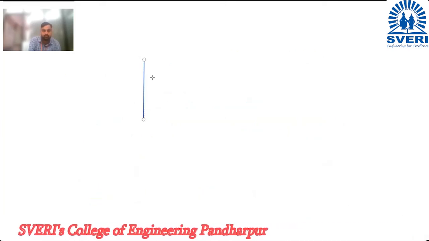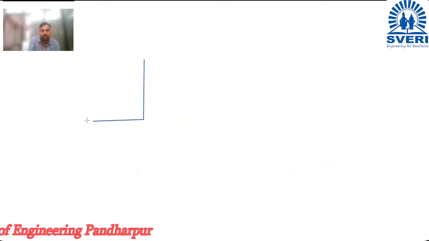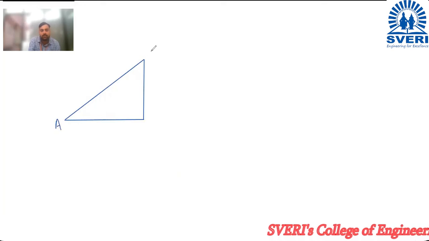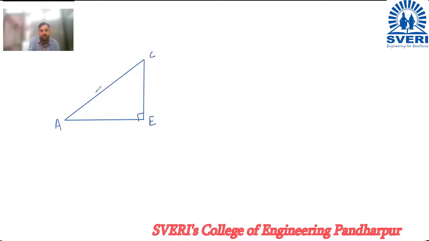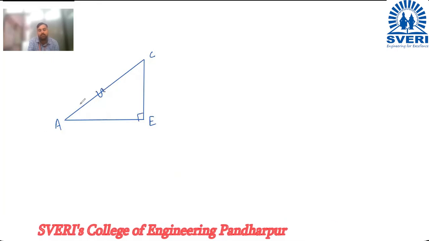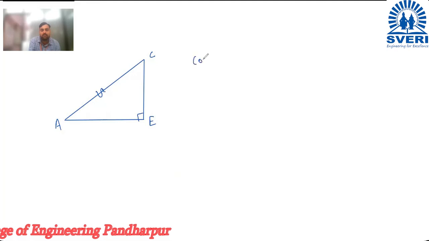This is C, perpendicular, then somewhere point A is here, and I will join these two. So here you can see this is point A, this is point E, this is point C, this angle is 90 degree, this is your hypotenuse.